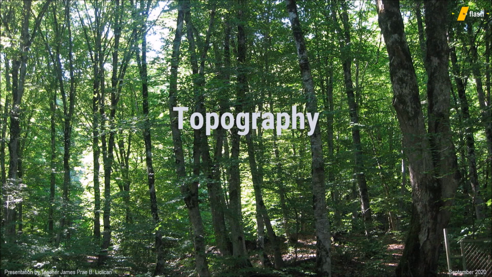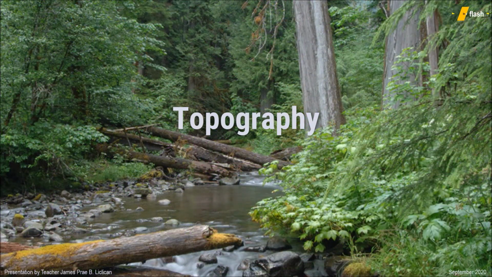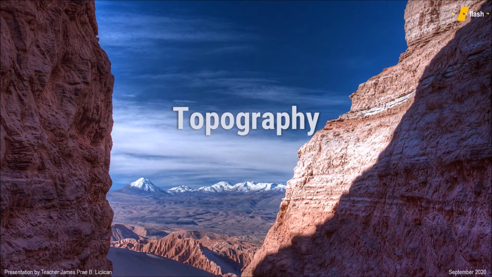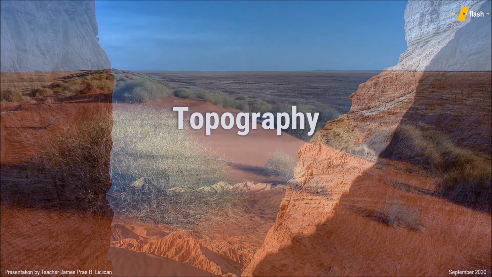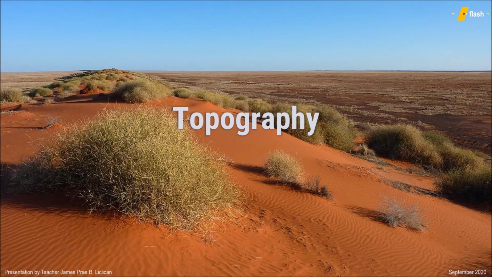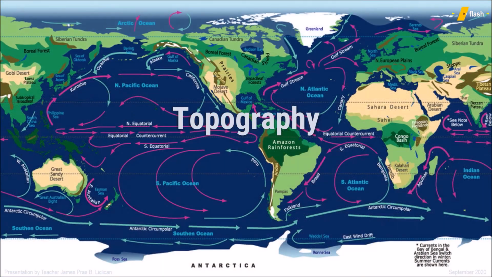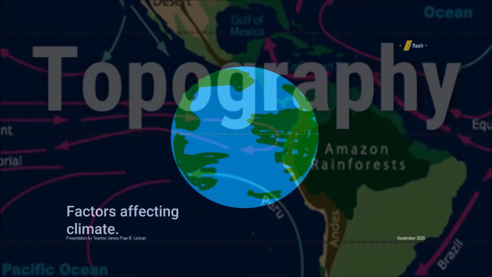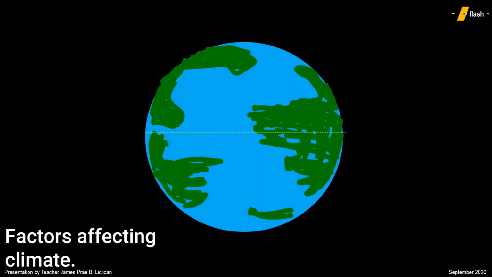Topography, or the geographical description of an area, pertains to how close or far it is located from a large body of water. Hindi ba ang mga dagat at malalaking anyo ng tubig ang pinagmumulan ng ulan? How frequent do areas near bodies of water experience precipitation or rainfall? When we compare an area far from a large body of water, what is temperature like during the night and during a sunny day? Isn't it that water absorbs heat slower but retains it longer, while soil absorbs heat fast at the same time releases it quickly?